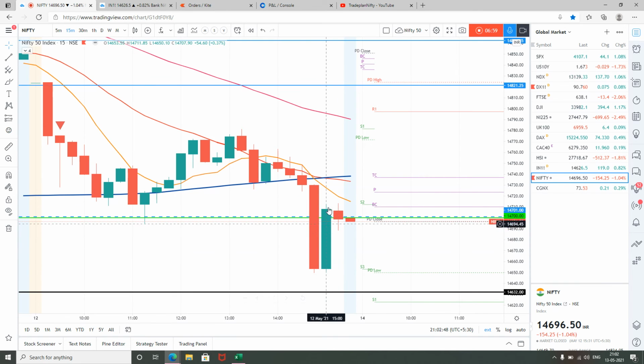But then suddenly there was a very strong profit booking, because this level was S3 for 12th of May, and exactly at S3 it reversed, and we saw a strong profit booking, and the market moved up. I initially thought that I will carry both the positions home, but then eventually I thought that it is two days a week, means a holiday, and then Friday. So I decided to exit the position, and I had a reasonably good expiry.